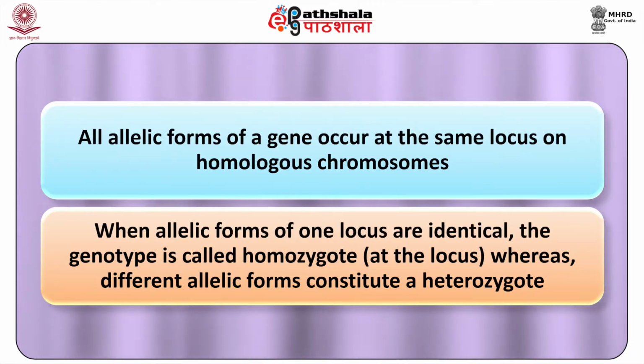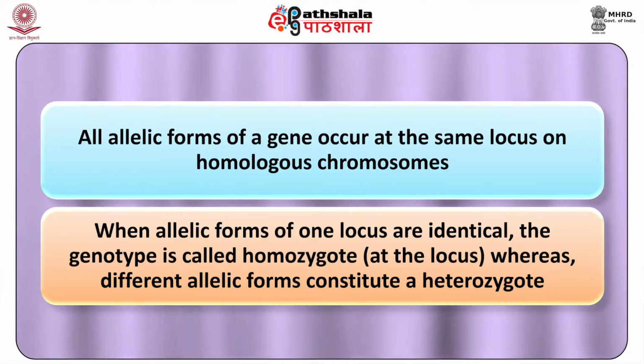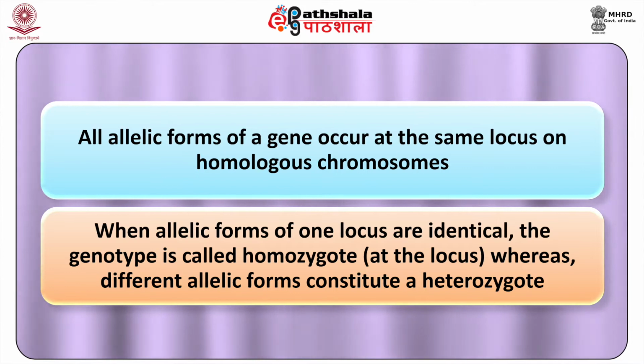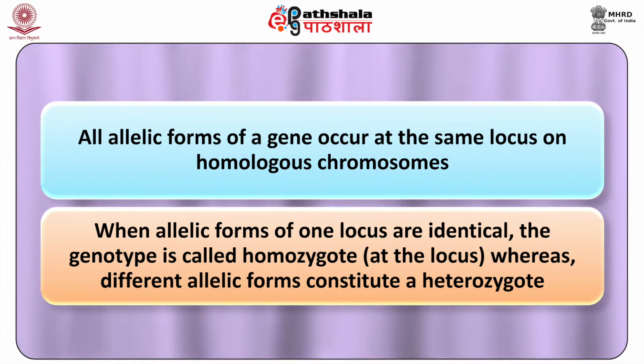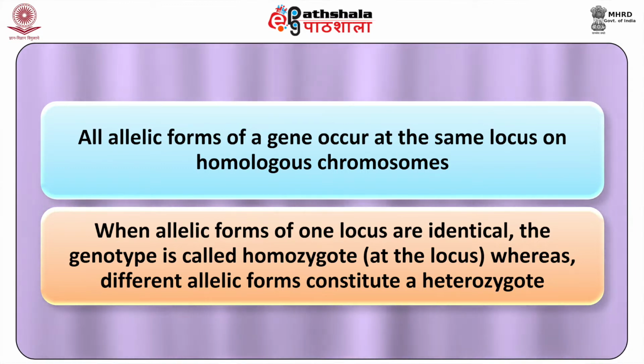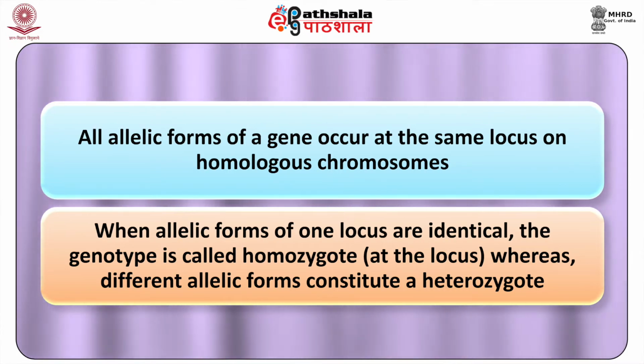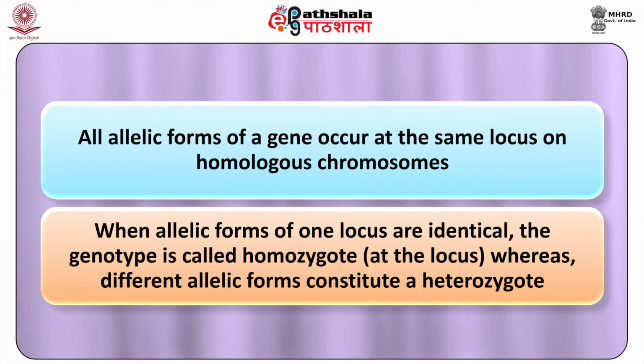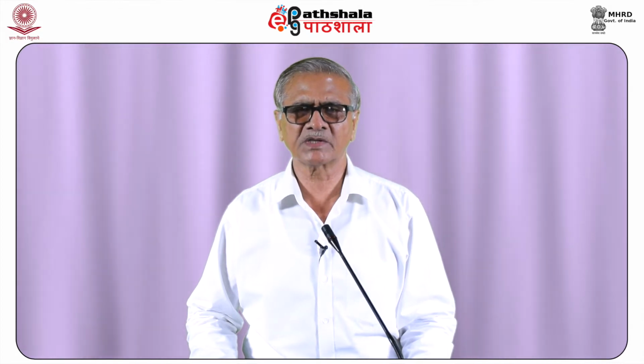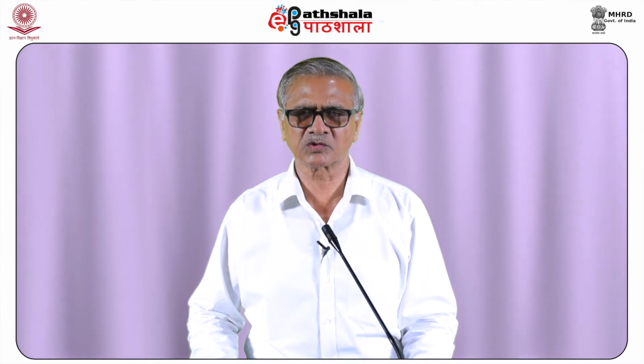All allelic forms of a gene occur at the same locus on the homologous chromosome. When allelic forms of one locus are identical, the genotype is called homozygote at that locus, whereas different allelic forms constitute a heterozygote. In a diploid organism, the genotype is constituted by two allelic forms of the homologous chromosome.